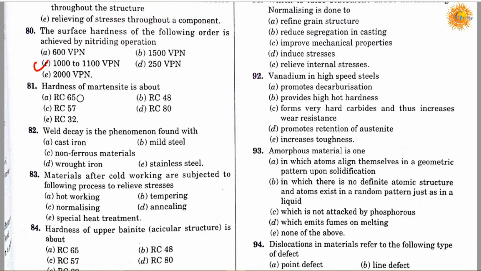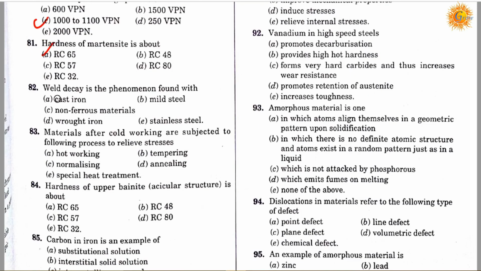Question number 81. Hardness of martensite is about: option A, RC65; option B, RC48; option C, RC57; option D, RC80; and option E, RC32. Correct answer is A. Hardness of martensite is about RC65. Question number 82. Weld decay is the phenomenon found with: option A, cast iron; option B, mild steel; option C, non-ferrous materials; option D, wrought iron; and option E, stainless steel. Correct answer is E, it will be stainless steel.